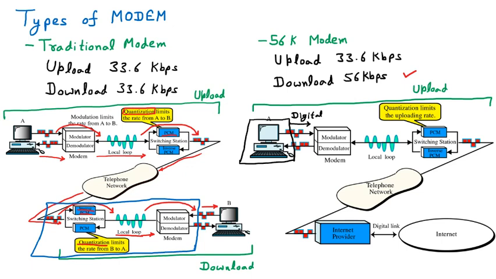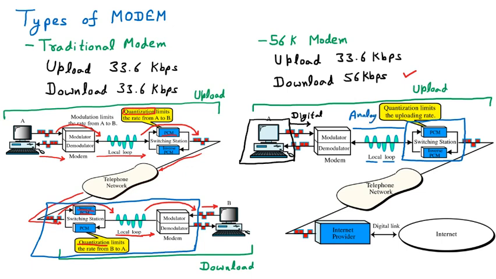But from the telephone company, the line provided is analog. So this is the telephone company, and the line provided to my home is the local line. Local line means local loop, and it contains the analog signal.